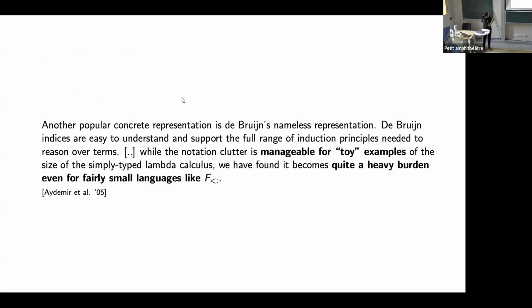Let me give you a quote, and then let me give you an example. This is from one of the authors of the PoplMark Challenge, and one reason why they said that de Bruijn would be unusable is that all this clutter is manageable if I have a small language. But if I speak about a bigger language, even a fairly small one like F-sub, as it is defined in the PoplMark Challenge, it basically gets to be quite a heavy burden. So, some libraries and tools to the rescue.